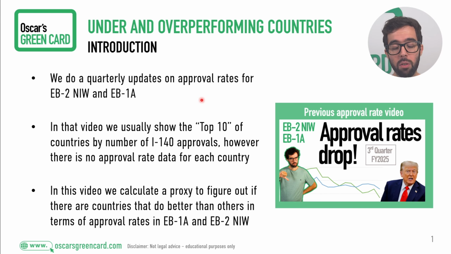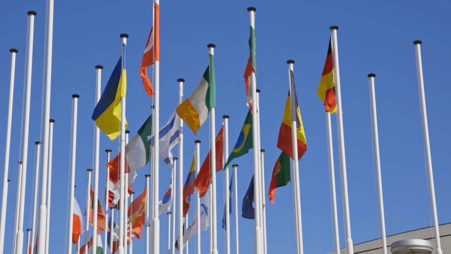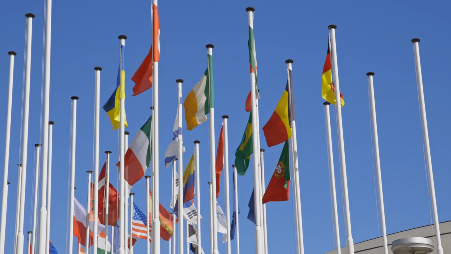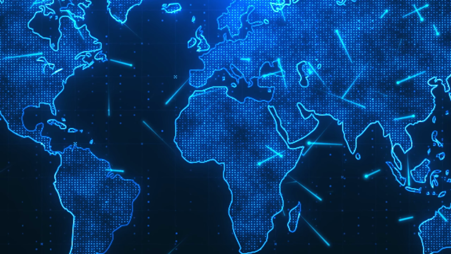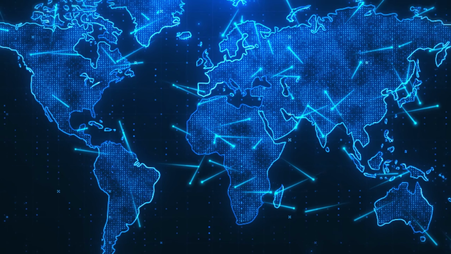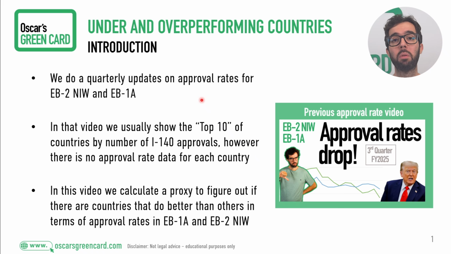However, there is no way to directly calculate approval rate per country of origin of the petitioner. We only know the top 10, or top 50 if we wanted, by number of approvals, but we cannot get the approval rate for each of those countries. So what we decided to do a few months ago is to develop our own metric to be able to compare country to country, and even one country to the global average. And that is part of what we're going to present today.